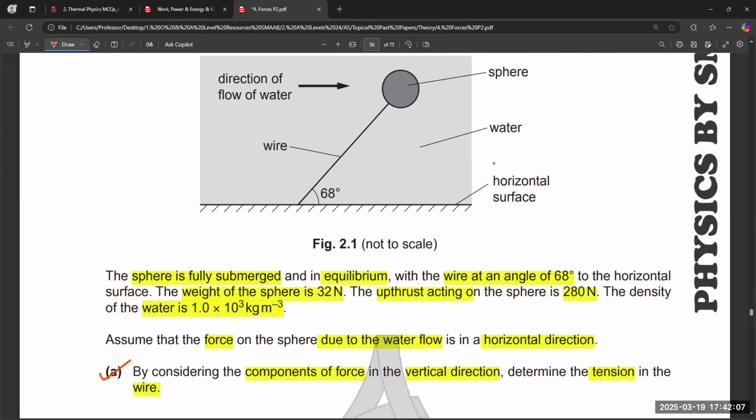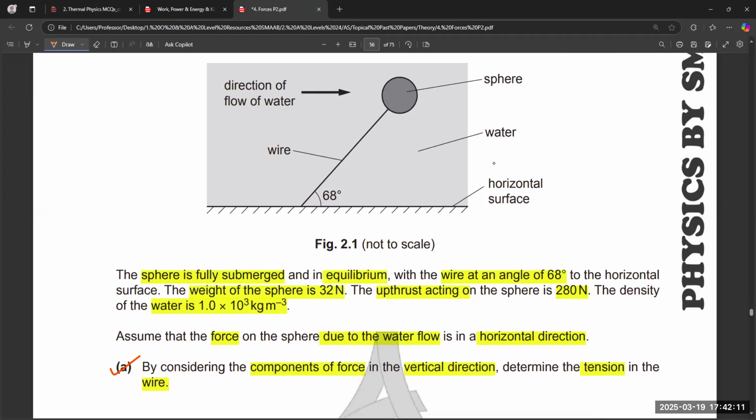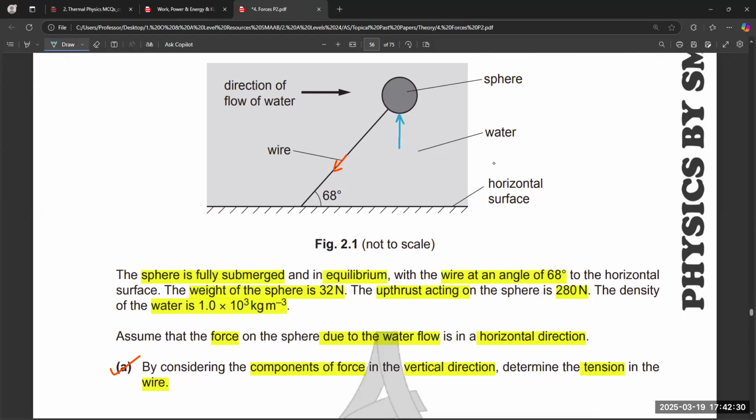So in this question, one force acting on the sphere is the force of the water, because water exerts force towards the right-hand side. The tension in the wire is also acting, and upthrust is also acting on the sphere.